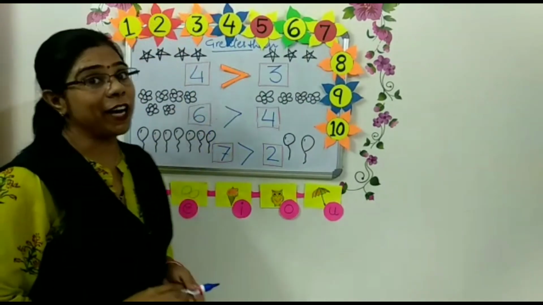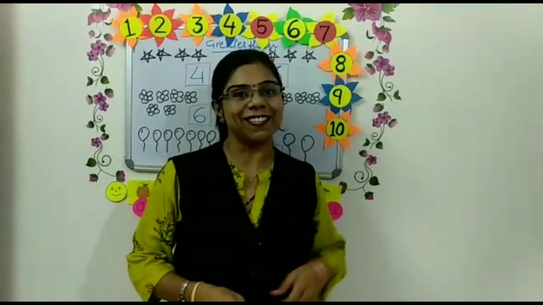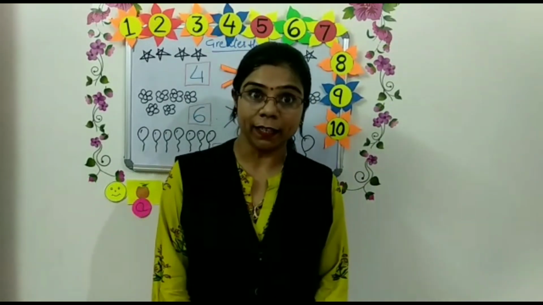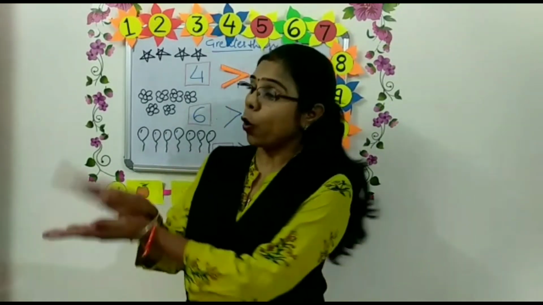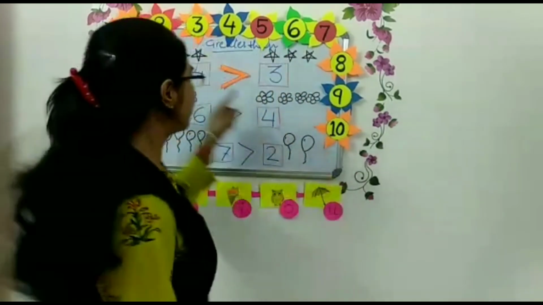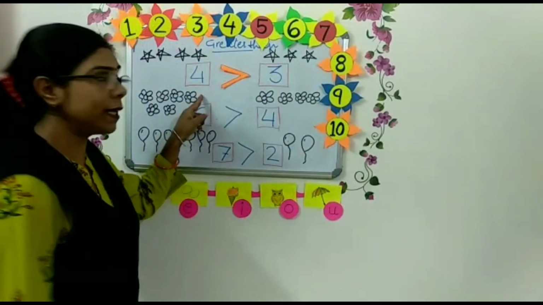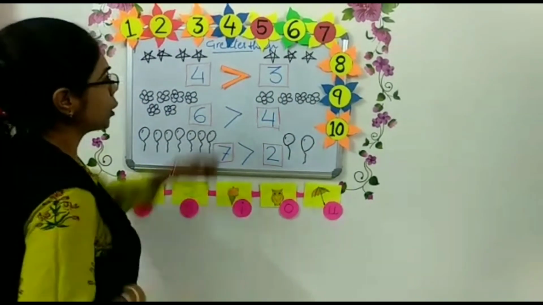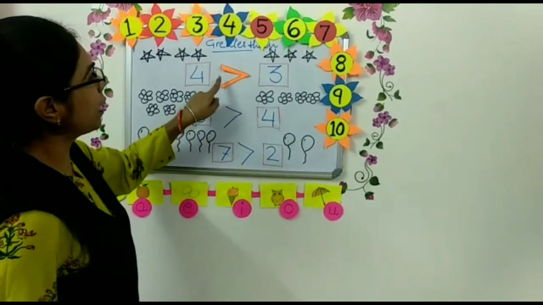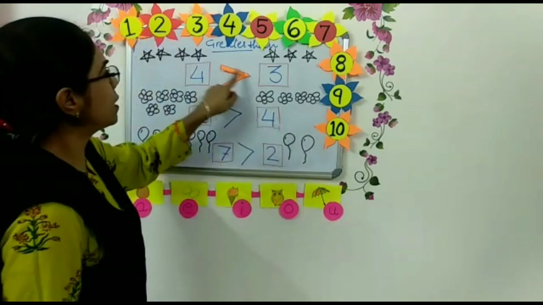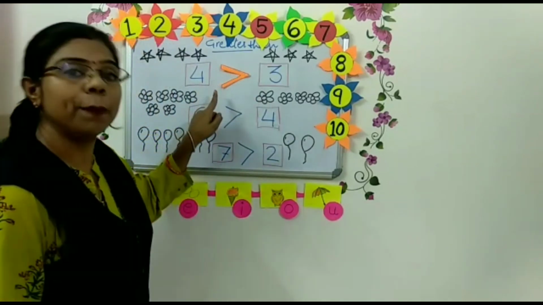Right, children? I hope you have enjoyed this class. So please keep practicing. Children, don't forget what we have learned today: the opening of the monster's mouth is always facing the bigger number. Right, children? And this is the sign of greater than. So don't forget, the sign always faces the greater number. If your teacher asks for the greater than or bigger number, this one sign always faces the bigger number.